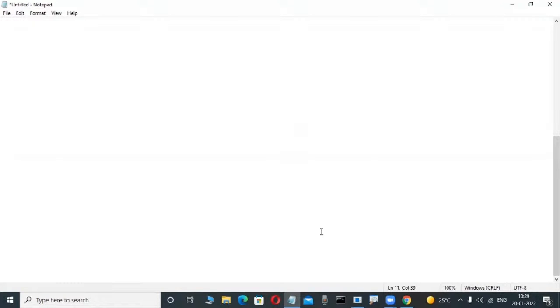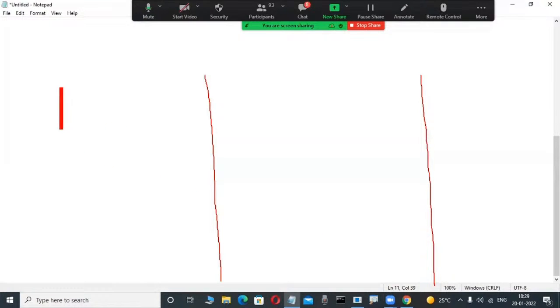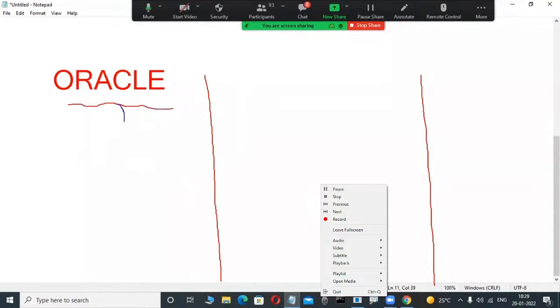Suppose, for example, concentrate slowly for five minutes. I am working in a company, and I have a doubt, or you also have a doubt. I'm working on Oracle projects. Oracle is a relational database product. If I want to operate this relational database product, then in my company I use SQL. SQL is a language.